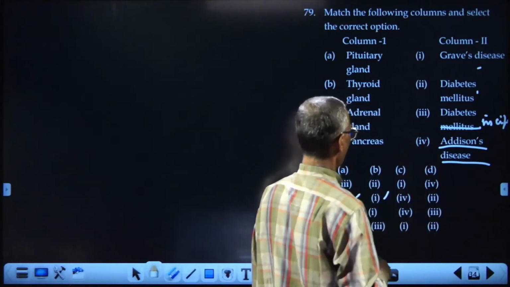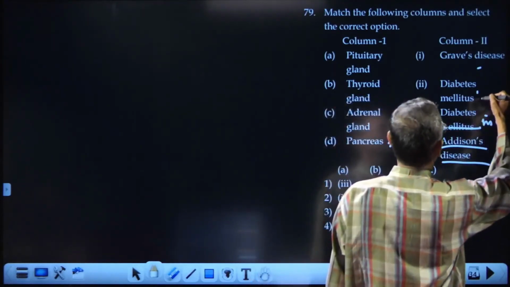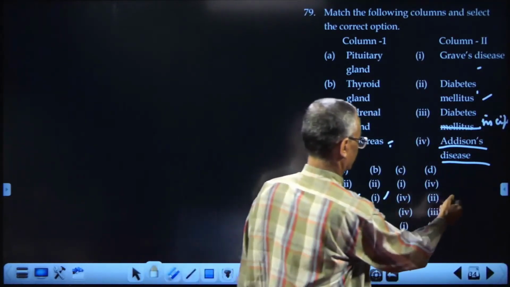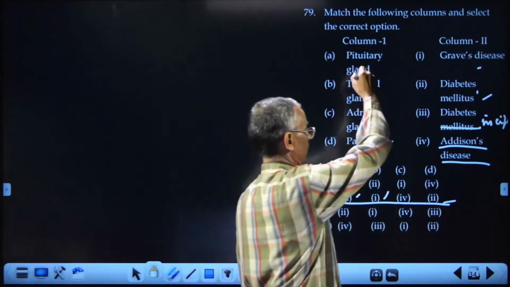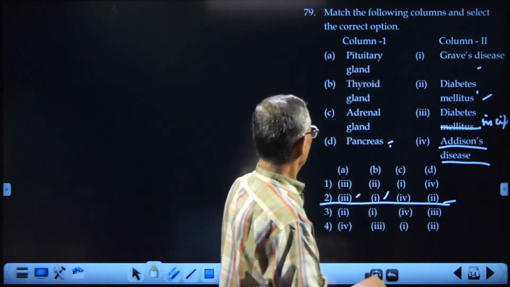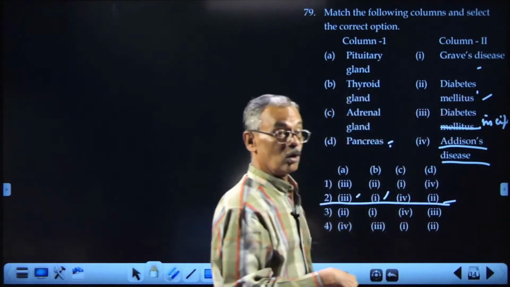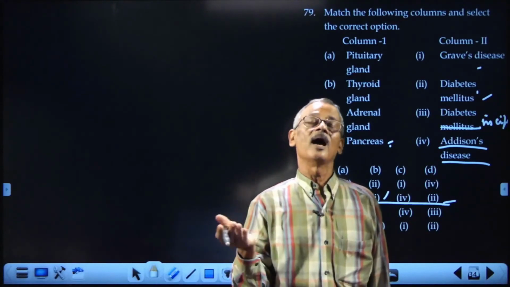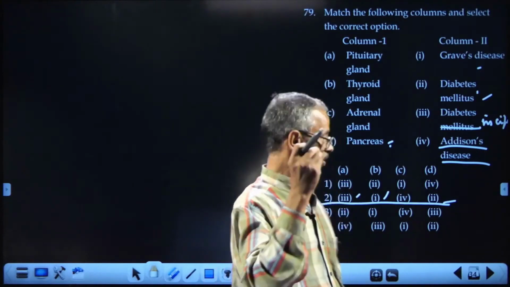So adrenal gland, Addison's disease, and again pancreas is concerned with diabetes mellitus. Okay. So the correct option is the second one. These are the options. Pituitary is concerned with diabetes insipidus. How? ADH. It is from the posterior pituitary that ADH is released, and that ADH is responsible for reabsorption of water.